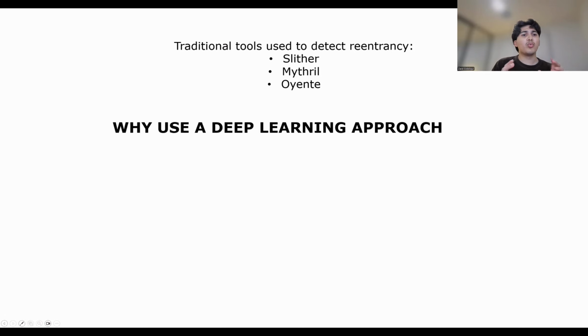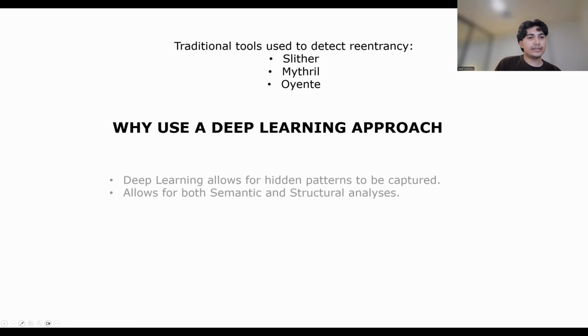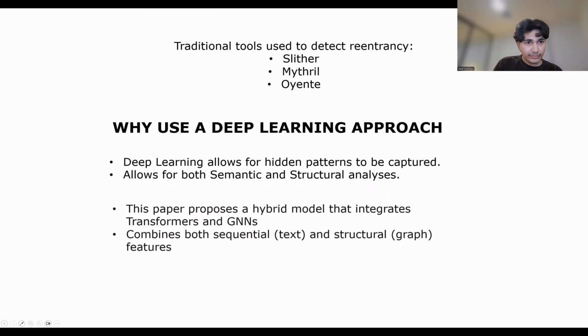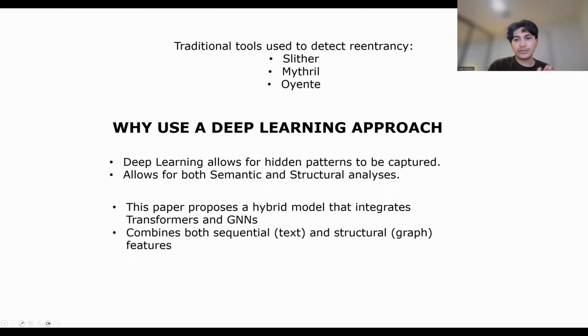Which leads us to the question, why use a deep learning approach? Deep learning allows for hidden patterns to be captured and allows for both semantic and structural analysis. The model designed in this project uses a hybrid approach to capture data from not only the code's text, but also the function call graphs that let it analyze the structure of the smart contract itself.